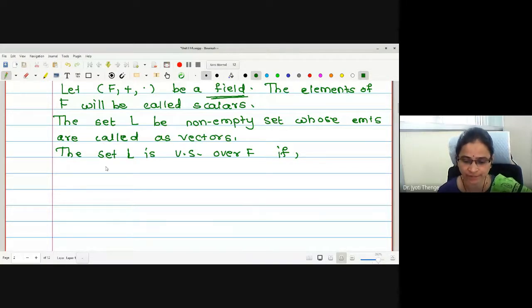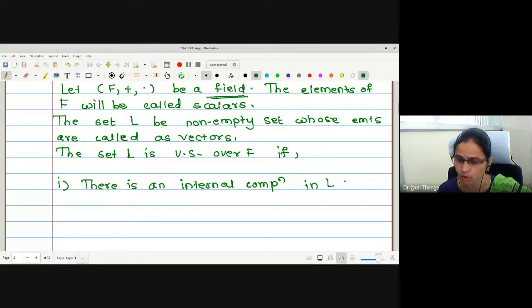Two operations are defined. First, the operation defined as addition is an internal composition. Therefore, let me write: there is an internal composition in L called addition, called addition of vectors, denoted by plus.